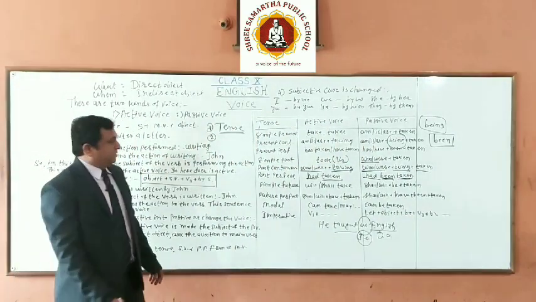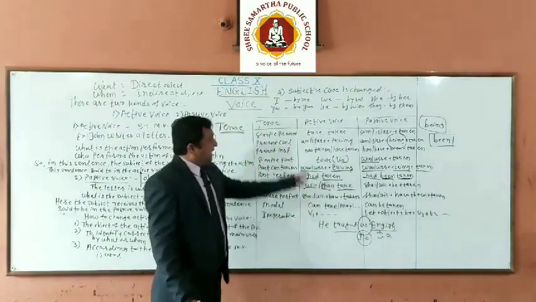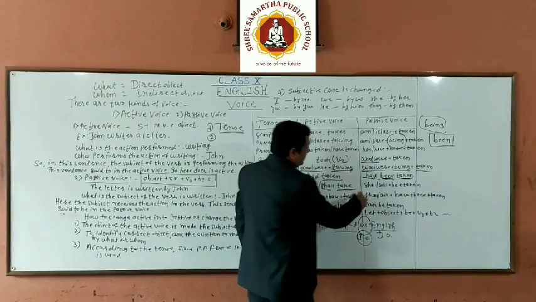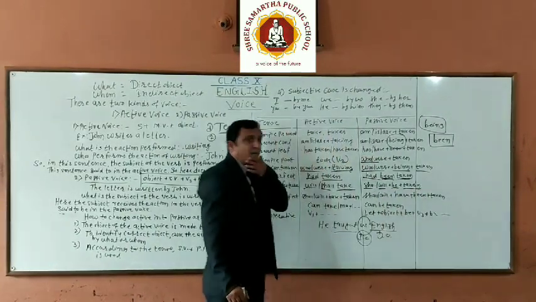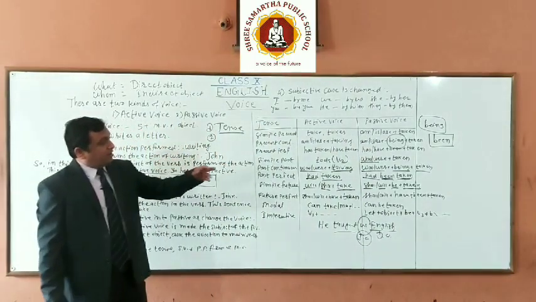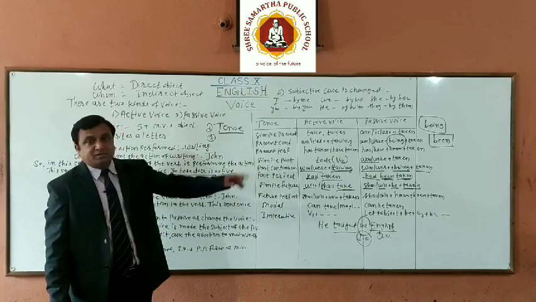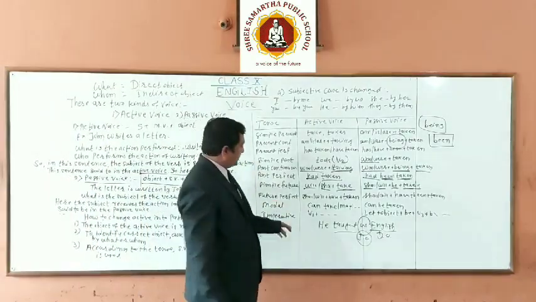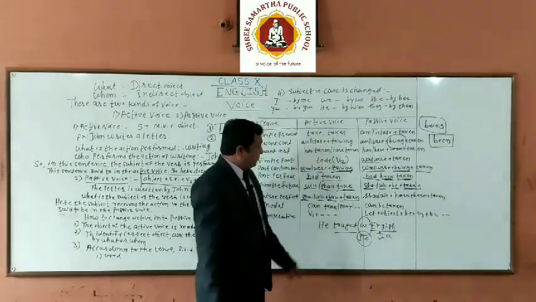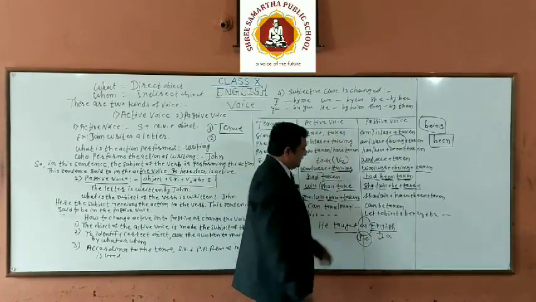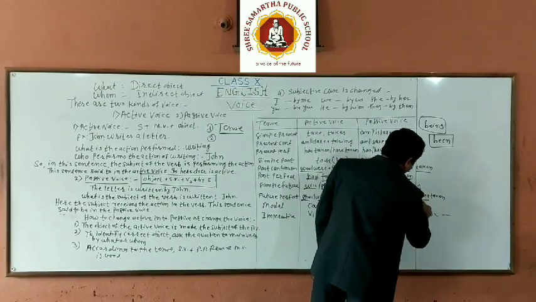Then simple future, shall, will plus V1 is the active pattern, and shall, will plus be plus taken, V3, is the passive pattern. So after shall and will we use be plus V3. Future perfect tense, shall, will plus have plus V3, taken. So shall, will plus have plus taken. Here object plus shall, will plus have plus been plus taken.